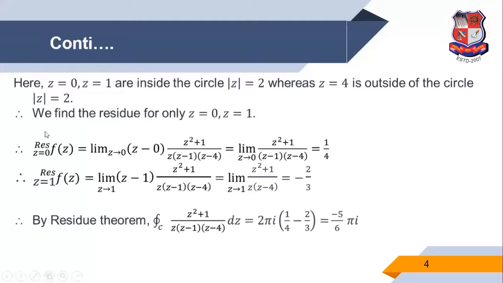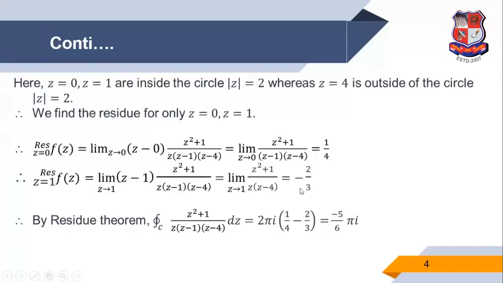So we find the residue at z is equal to 0. 0 is a simple pole. So residue at z is equal to 0, f of z is equal to limit z tends to 0 of (z minus 0) times the function, so z cancels. The remaining term is this, we input 0, then we get 1 by 4. Similarly, the residue at z is equal to 1, the limit z tends to 1, the factor is z minus 1 into the function, so the z minus 1 factor is cancelled. The remaining term is this, we input z is 1, then we get minus 2 by 3.